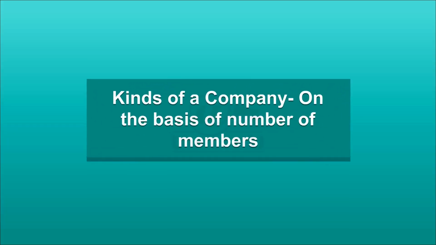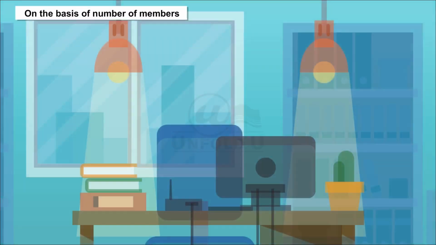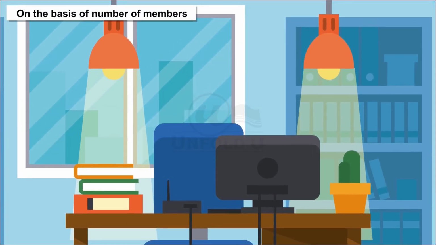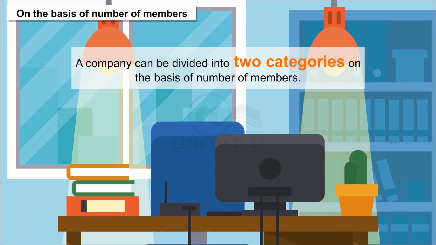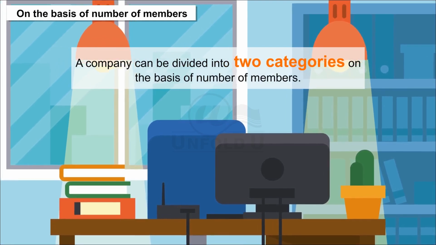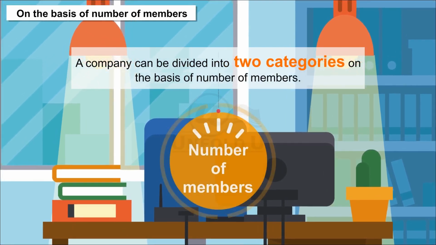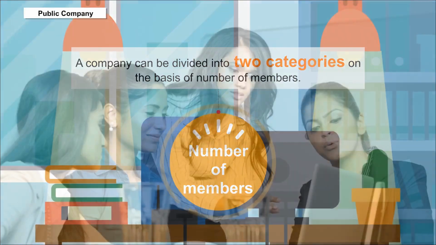Kinds of a company. On the basis of number of members, a company can be divided into two categories. Public company.